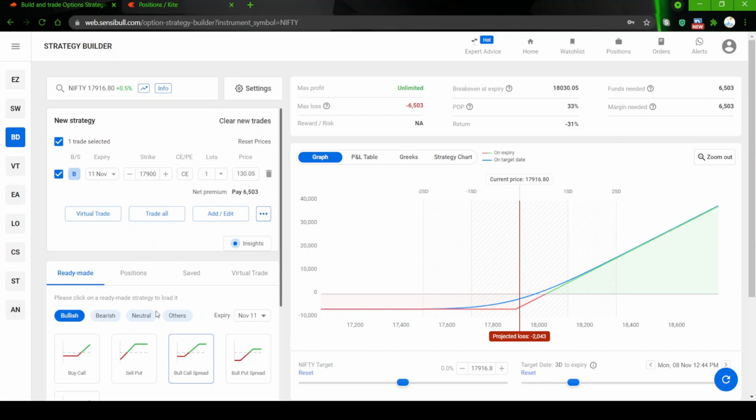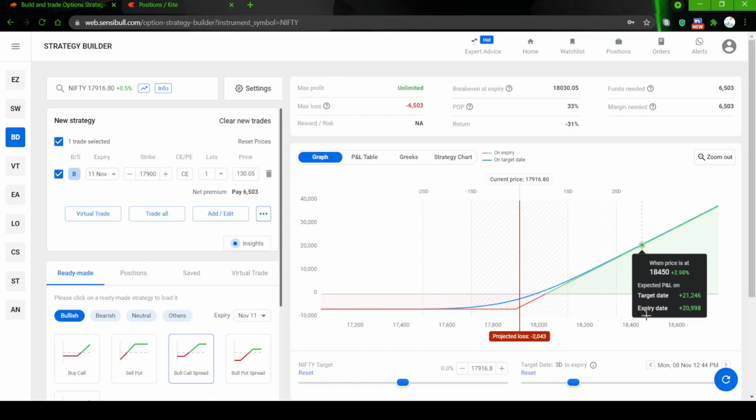Every point above 17,900 is where you make money. Your break even is 18,030. Till the market crosses 18,030 on expiry, you are going to lose money on this trade. Your profit potential on the upside is unlimited. You can see your max profit is unlimited with the market.